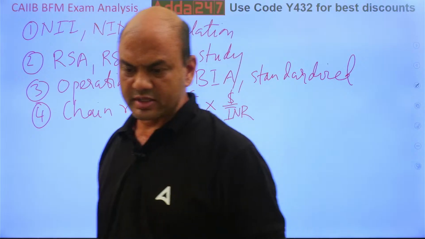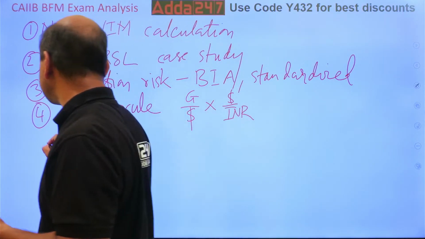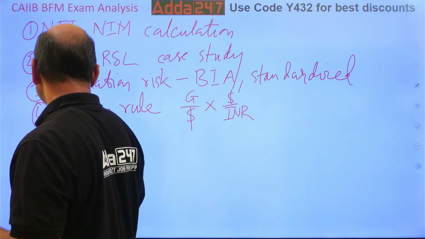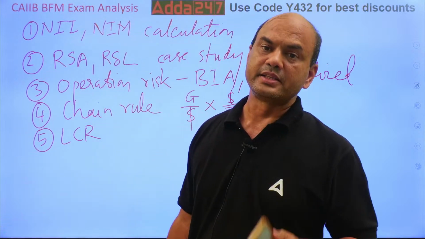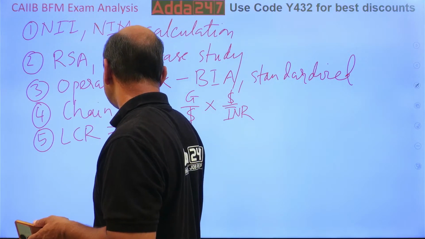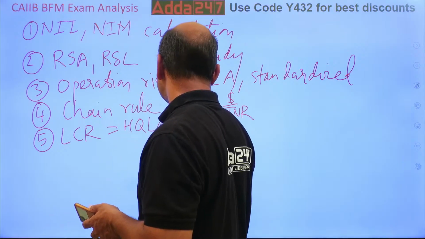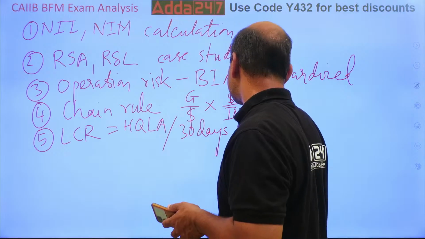Next one was related to LCR over here. This batch it was related to LCR. Last batch, morning batch, they asked NSFR. This batch they asked LCR. I've just clarified it in the morning only. LCR is your HQLA upon 30 days cash withdrawal.